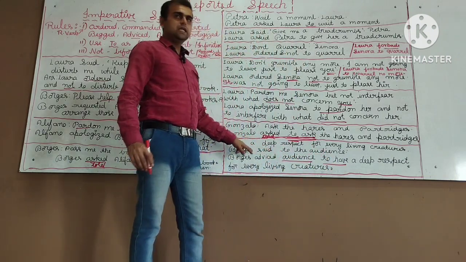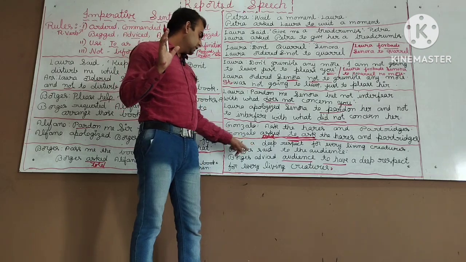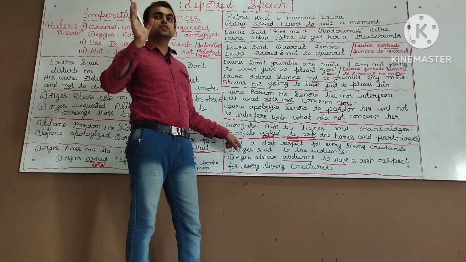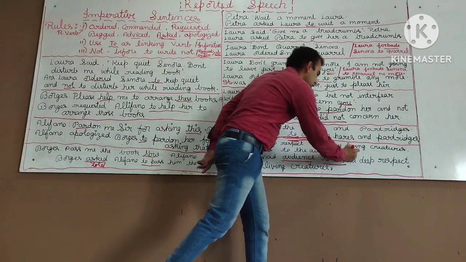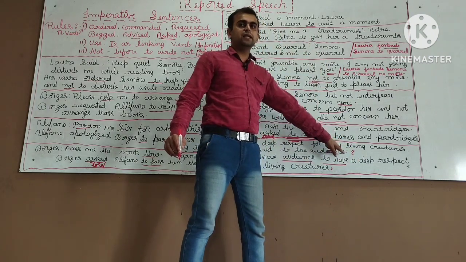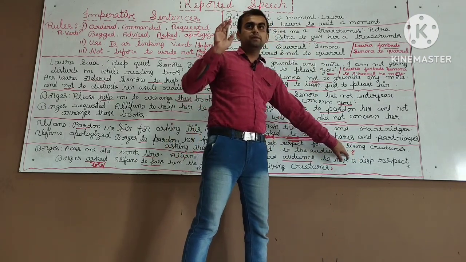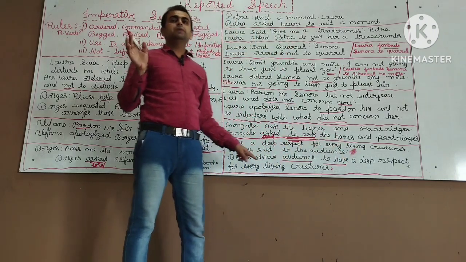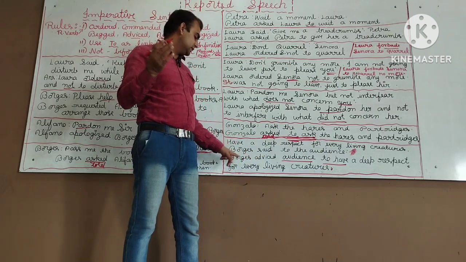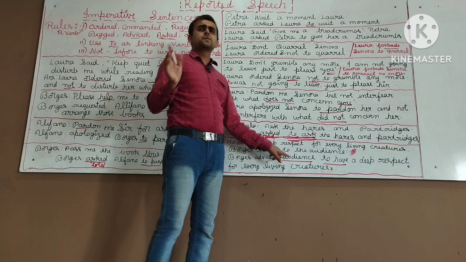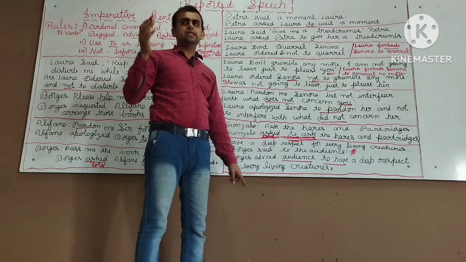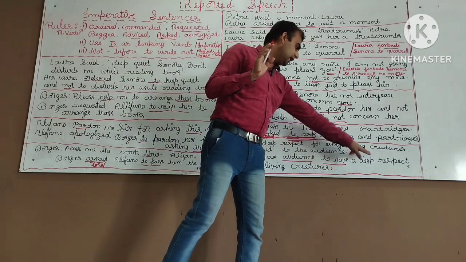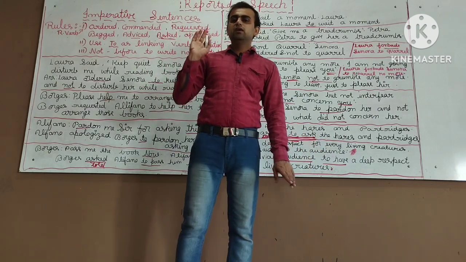Is it clear? Here one more thing, don't get confused. The sentence begins with have. Don't think that it is an interrogative sentence with yes-no questions. No, because here the question mark is not there. If the question mark would be there, then it would be an interrogative sentence. If there is no question mark, then you have to think it is an imperative sentence. Okay, one kind of advice, that is Borges advised the audience. If there is no audience, if they have not given an object, it is fine. Directly you write Borges advised to have a deep respect for every living creatures.